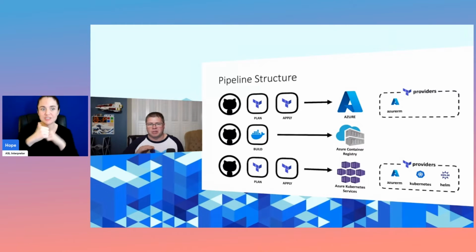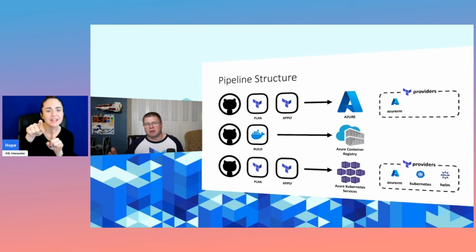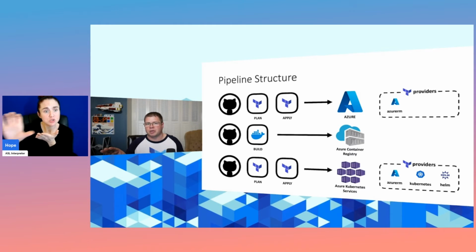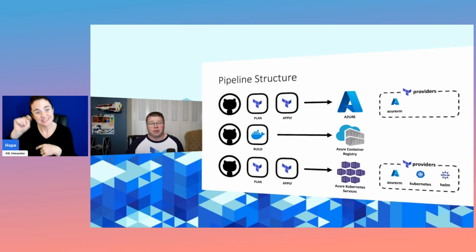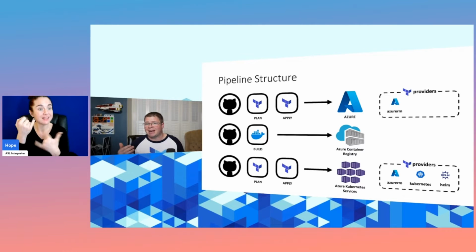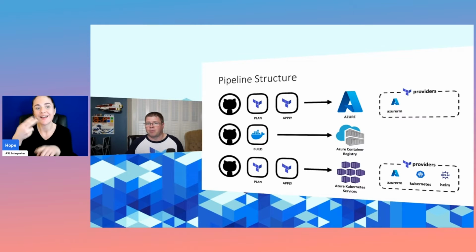Then we have this Docker image process where we build and compile our .NET code, push Docker images out to our Azure Container Registry. And then our second Terraform pipeline is going to do plan and apply, but this time we're going to be using Kubernetes and the Helm provider of Terraform in order to actually provision things within our Azure Kubernetes cluster.